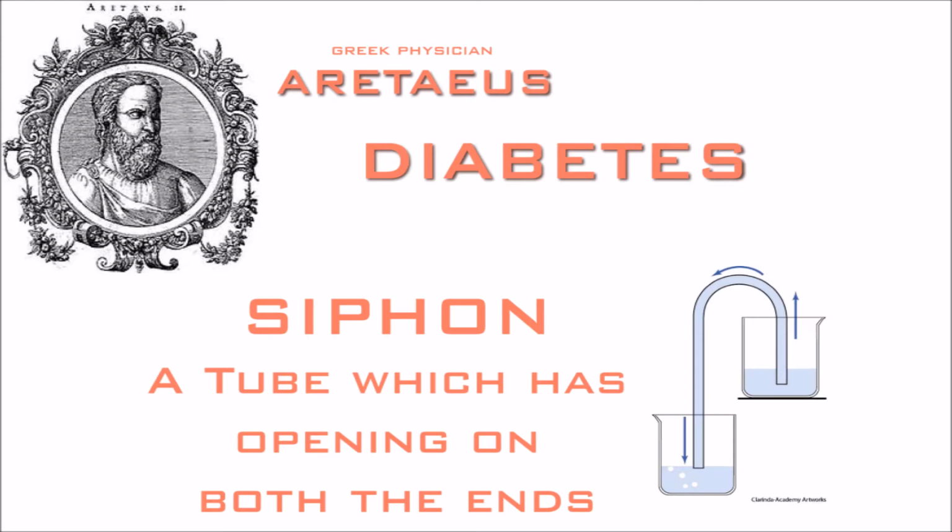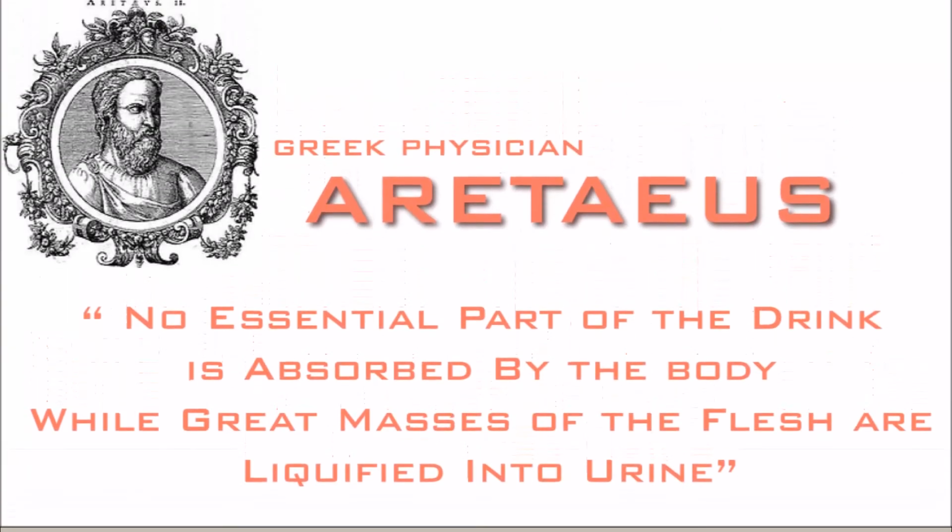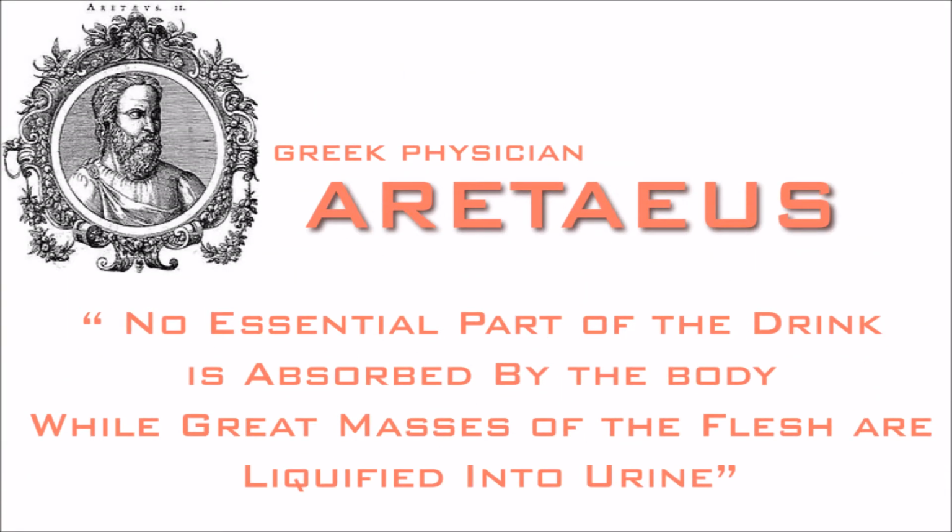The actual meaning of diabetes is siphon, a tube which has openings on both ends. This Greek physician compared the body of a person affected by this disorder with a tube which has openings on both ends. He described this disorder as: no essential part of the drink is absorbed by the body while great masses of flesh are liquefied into urine.